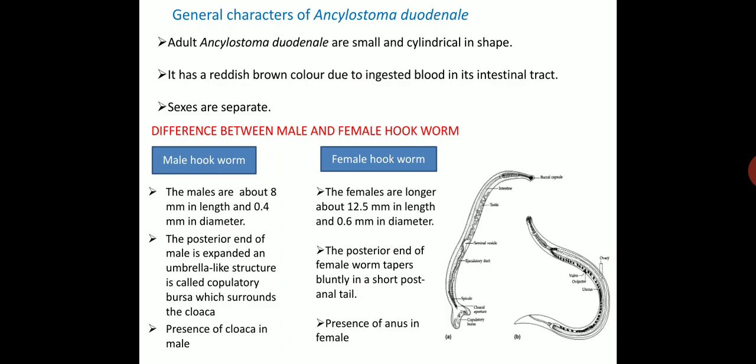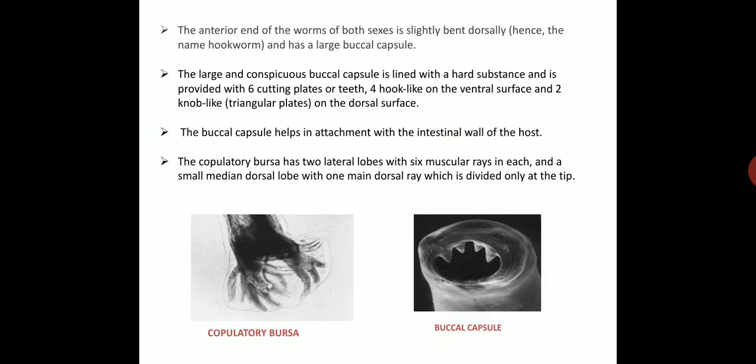The posterior end of the male is expanded into an umbrella-like structure called the copulatory bursa, which surrounds the cloaca. Whereas the posterior end of the female worm tapers bluntly in a short post-anal tail. There is a cloaca in the male hookworm, whereas there is an anus in the female hookworm. The anterior end of the worms of both sexes is slightly bent dorsally, hence the name hookworm, which has a large buccal capsule.